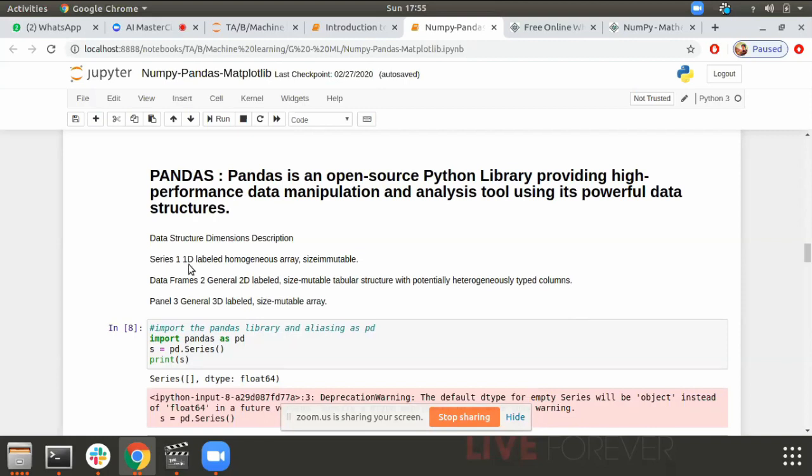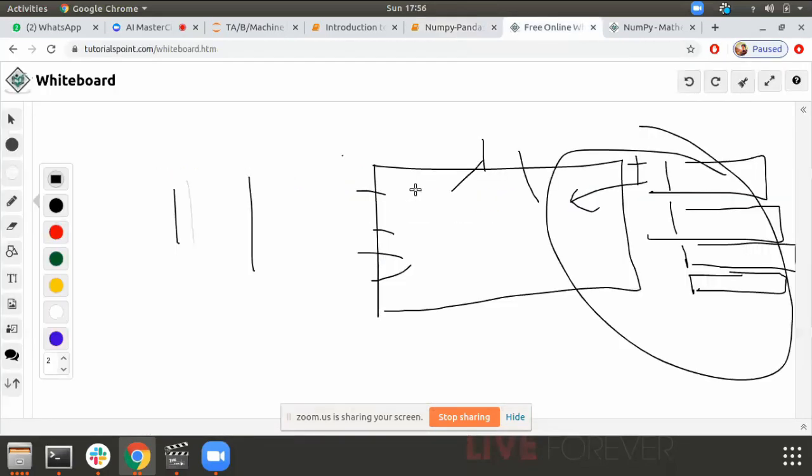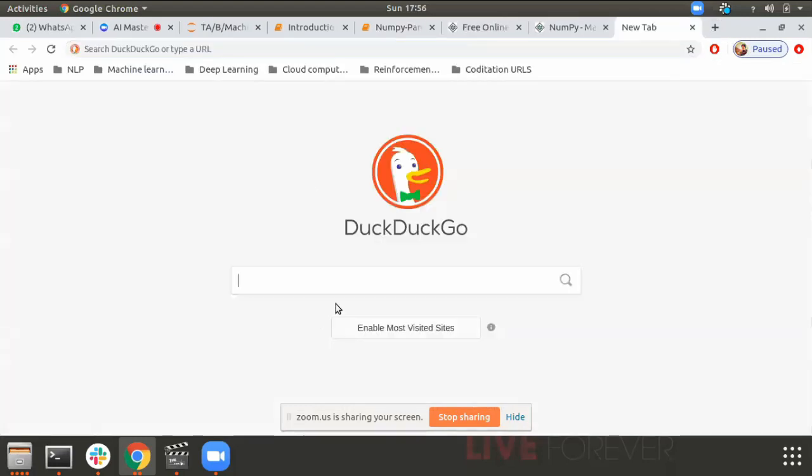One dimensional, because just try to imagine a single column of an Excel sheet. It is just a single dimension, right? That is why it is called series. We represent the columns of structured data by using series. Data frames are two dimensional because we have rows and columns. In a panel, a third dimension comes into the picture, which is the sheet name. I'll show you on the official documentation site.